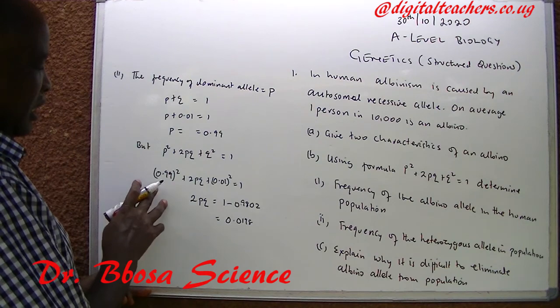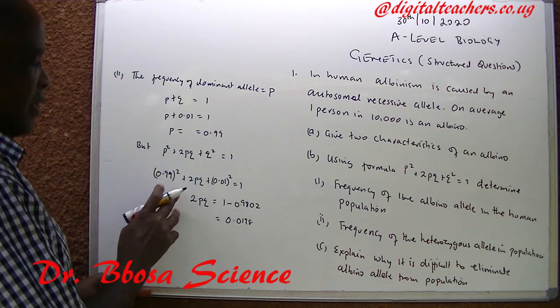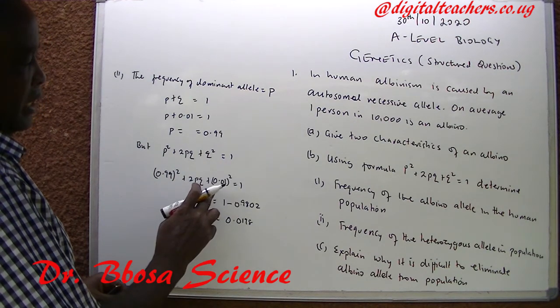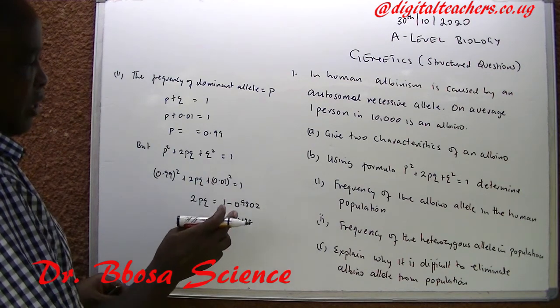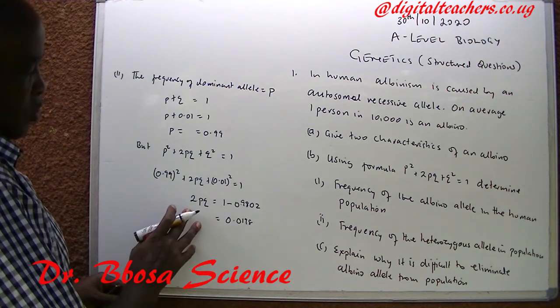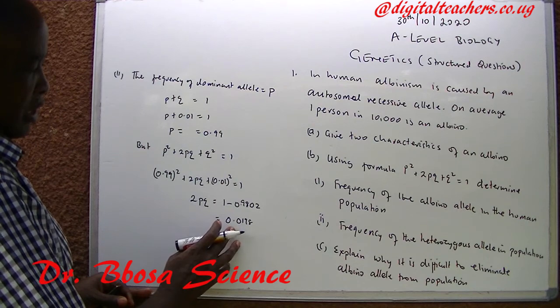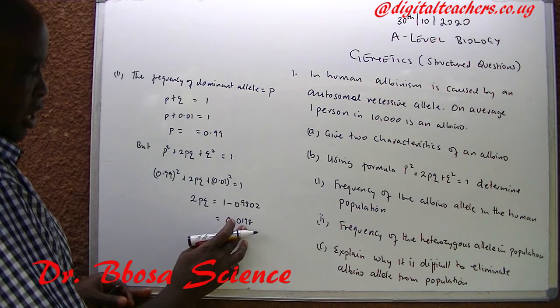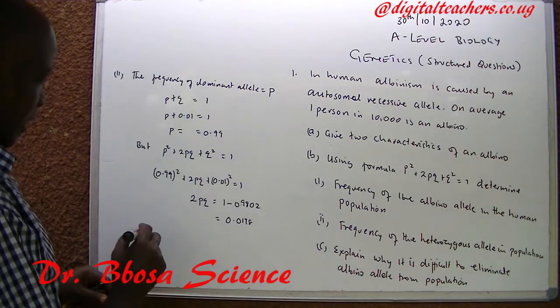So substituting, 0.99 squared plus 2pq plus 0.01 squared is equal to 1. 2pq is equal to 0.0198.